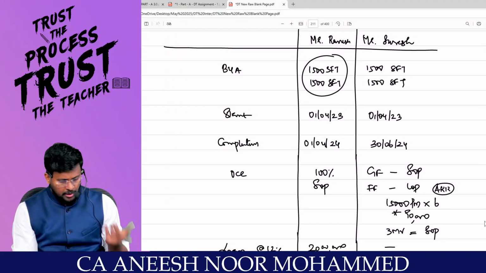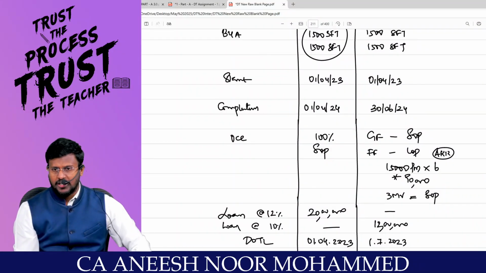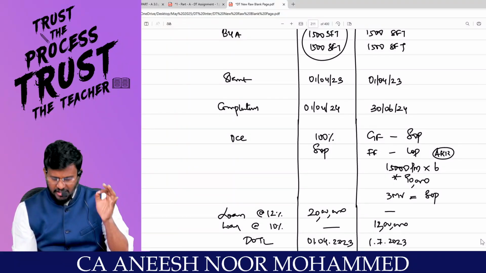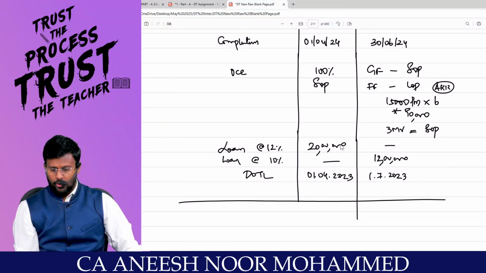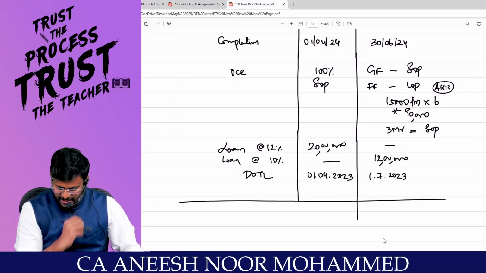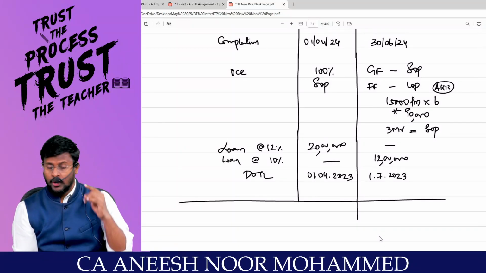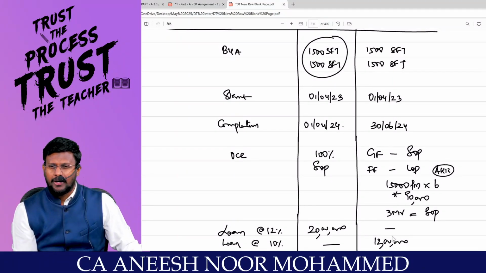Are you really with me? That means GAV will be nil. Less municipal tax cannot be claimed as a deduction. NAV will be nil. 30% of NAV cannot be claimed as a deduction. Interest on borrowed capital: the loan of 20 lakh rupees is a loan. Correct? Yes, sir. He has taken loan from 1/4/2023, that means 23/24, and he completed the construction on 1/4/2024. So there is a prior period interest.